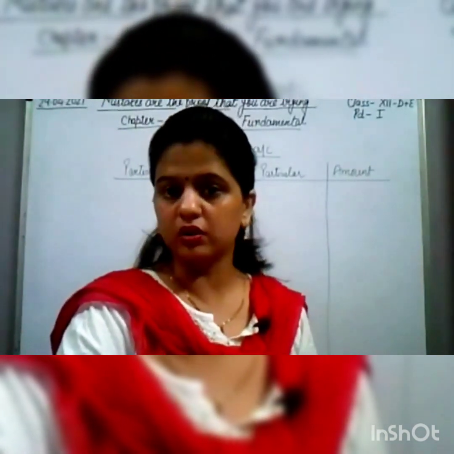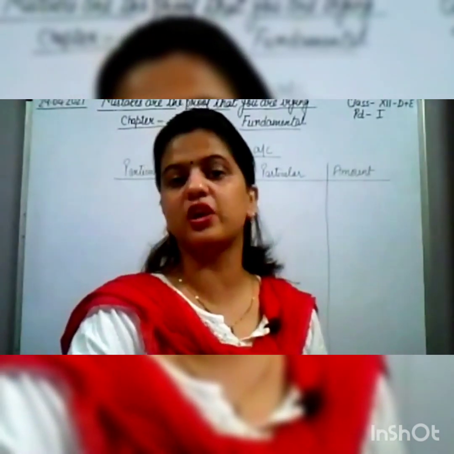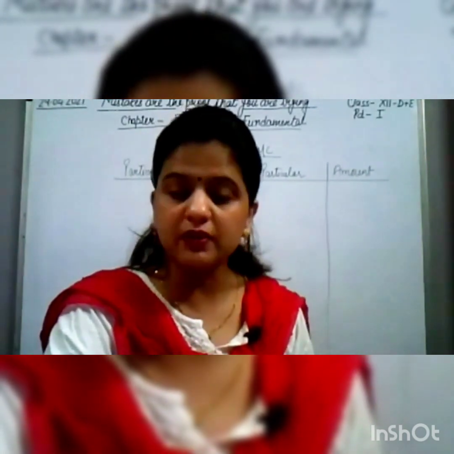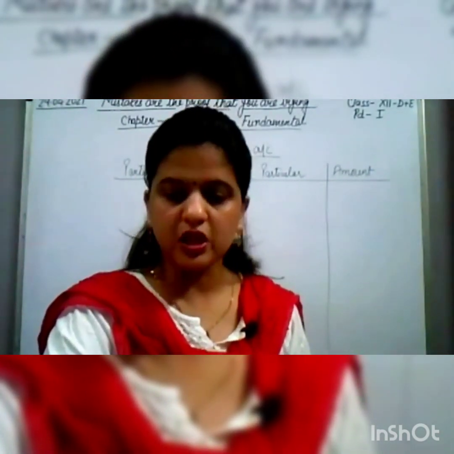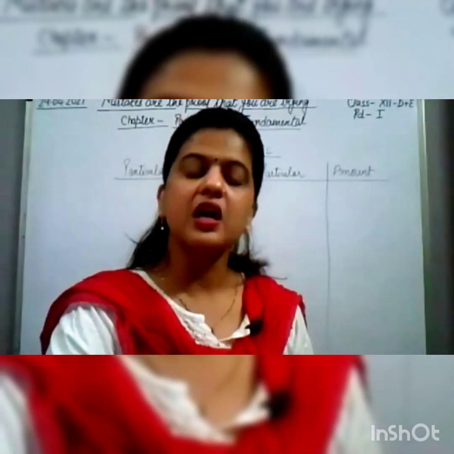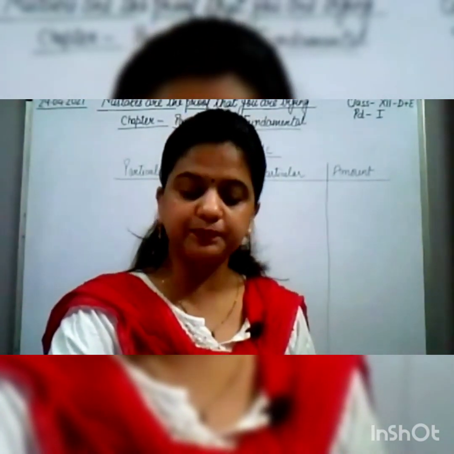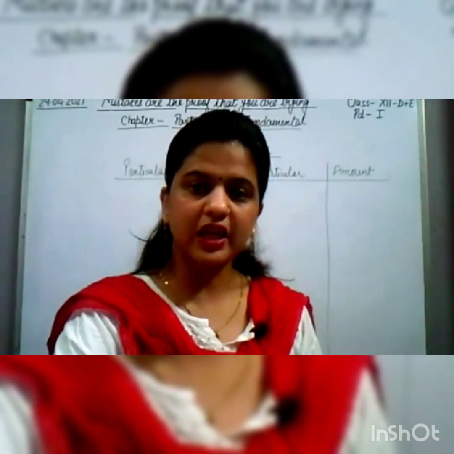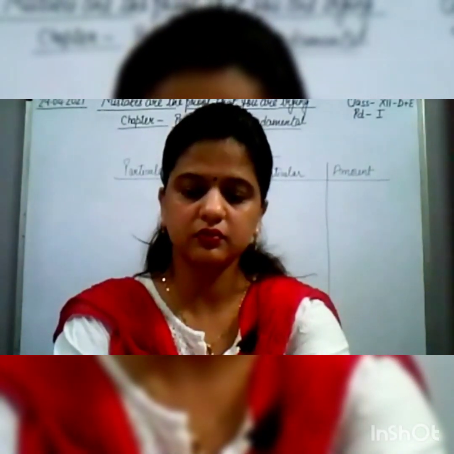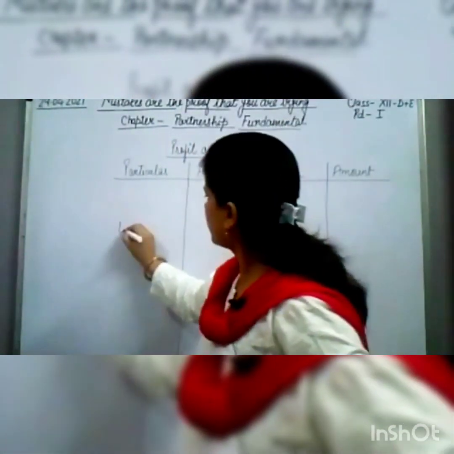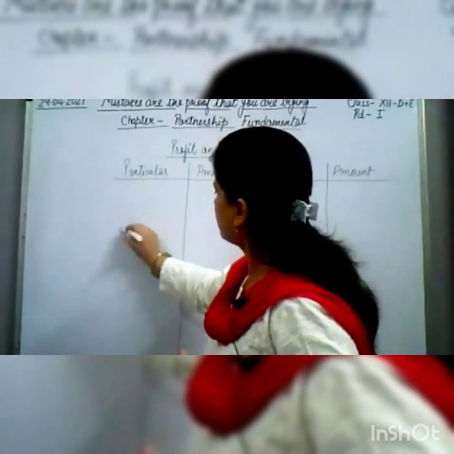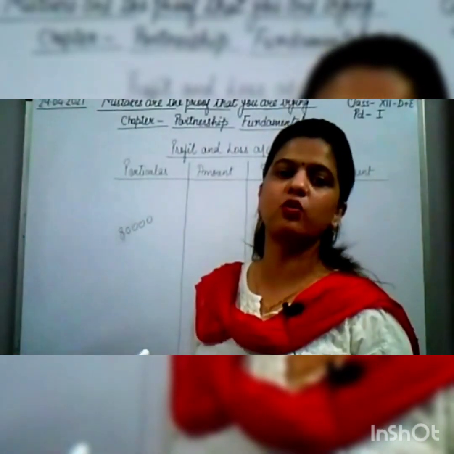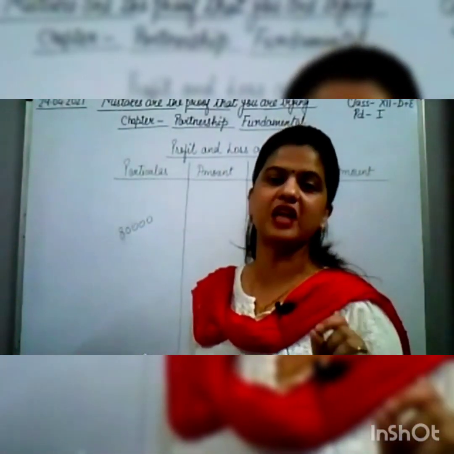As per the rule we have learned, if the rate is not given, we have to calculate it at 6%.